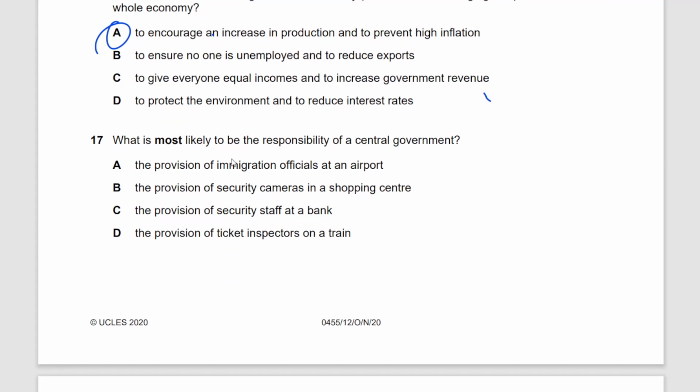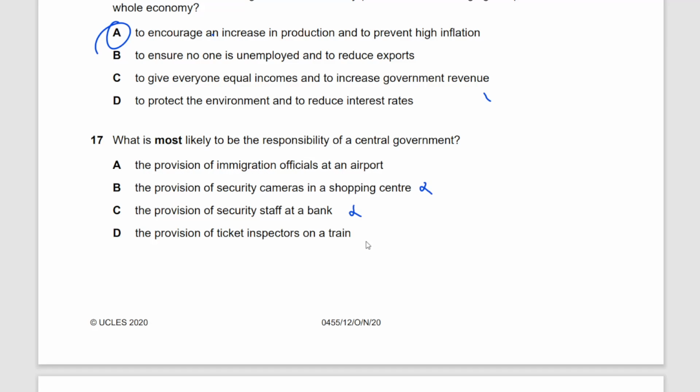What is most likely to be the responsibility of a central government? The provision of immigration officials at an airport. The provision of security cameras in a shopping center. The provision of security at a bank. The provision of ticket inspectors on a train. So this is a very unusual question. You need to understand what the options are here. The provision of security cameras in a shopping center is the responsibility of the shopping center itself. It's not a necessity. Without this, the country wouldn't stop functioning. The provision of security staff at a bank would be provided by the bank itself. Commercial banks are held by private individuals in most circumstances, right? And they're responsible for its security. It's their own money. It's not the government's money. It's not the people's money.